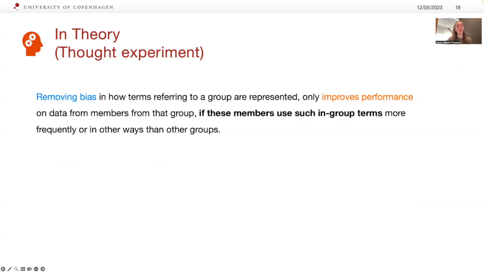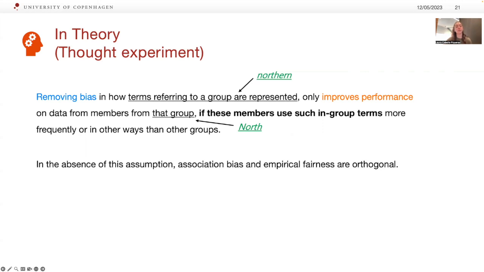What we want to show here is that removing biases in how terms referring to a group are represented, in this case Northern, only improves performance on data from this group, in this case North, if these members use such in-group terms more frequently or in different ways than other groups. In the absence of this assumption, as we just saw in the example, bias and fairness are orthogonal. We refer to this assumption as the in-group affinity assumption, and we will be referring to it in the remainder of the presentation.